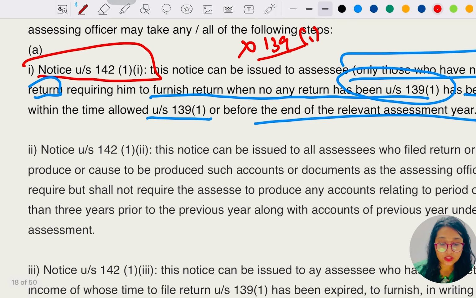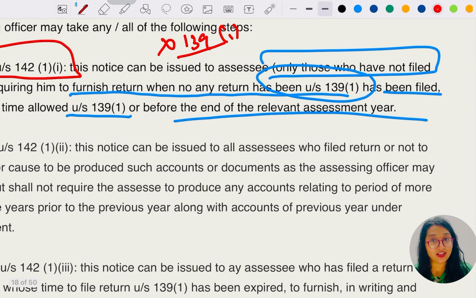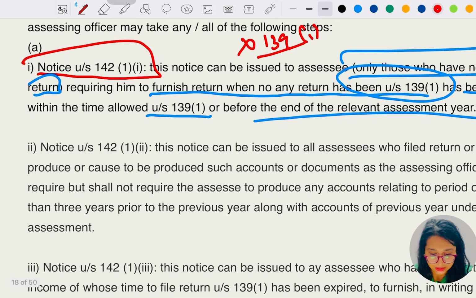Okay, so what about the second clause, 142 subsection 1 clause 2? Let's find out. As I told you, those who have actually filed the return, but due to some complexity or some error or something, the assessing officer will ask them to produce the information, documents and all. Okay, so let me read it.